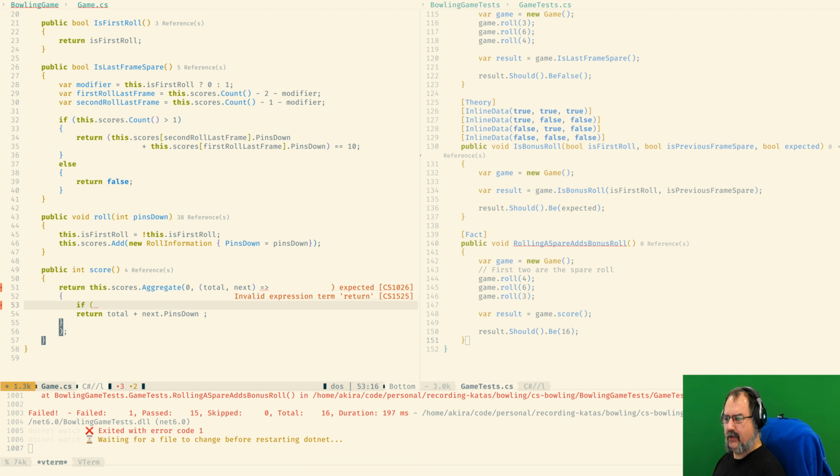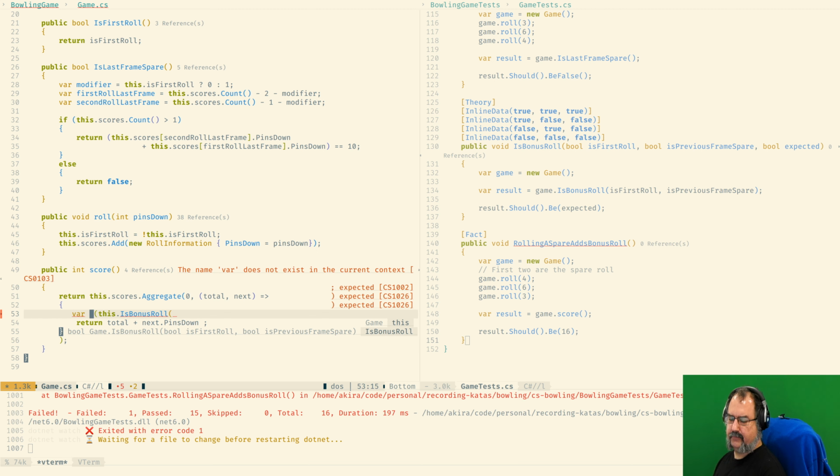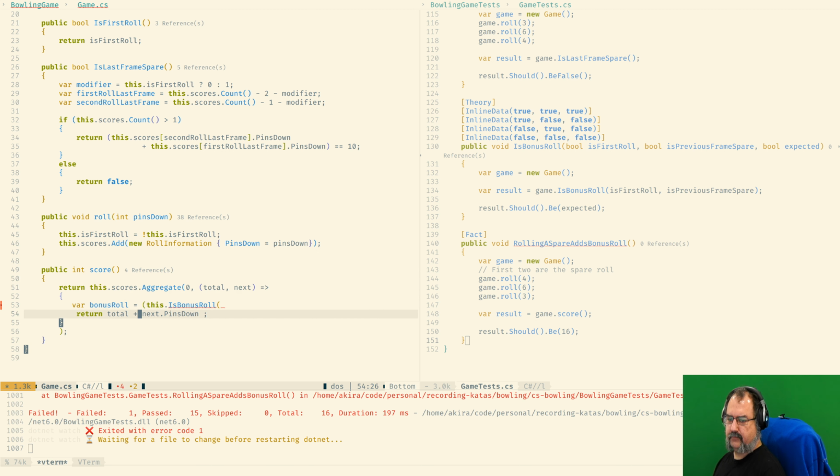Now I can say over here, this is bonus roll. We want to, sorry, no, we have the bonus roll itself, which we want to use over here.